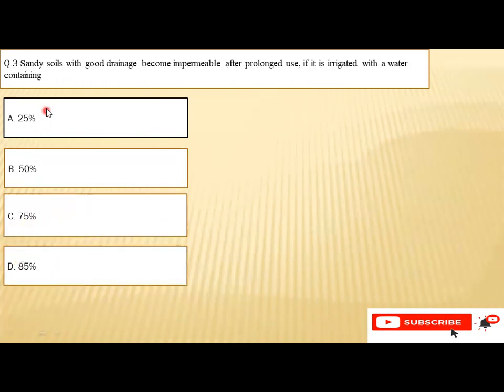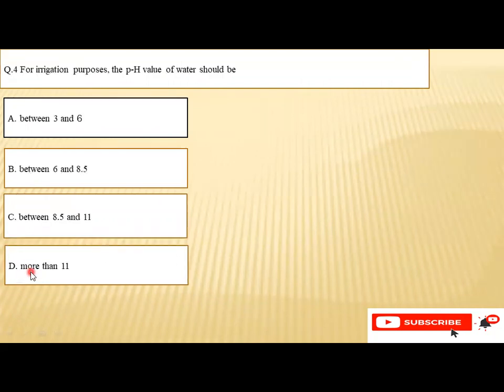Question number three is sandy soils with good drainage become impermeable after prolonged use if it is irrigated with a water containing A 25%, B 50%, C 75%, or D 85%. So the right option is D 85%.